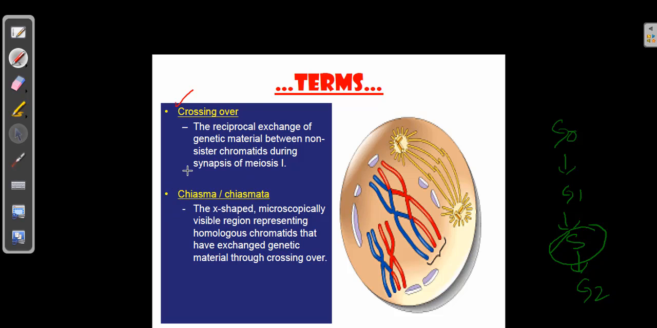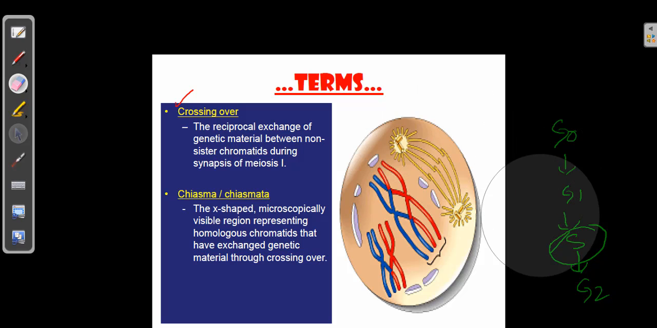And next is chiasma, or chiasmata. You can see the X-shaped linkages. So these X-shaped linkages are nothing but chiasmata. This is the region where exactly the crossing over, the genetic material exchange, is going to take place. That's how chiasmata is defined.